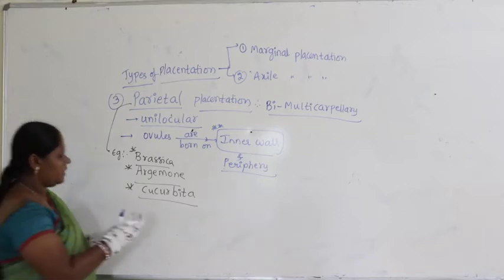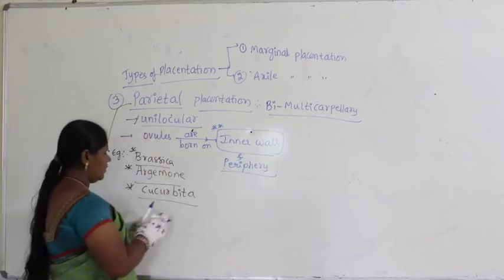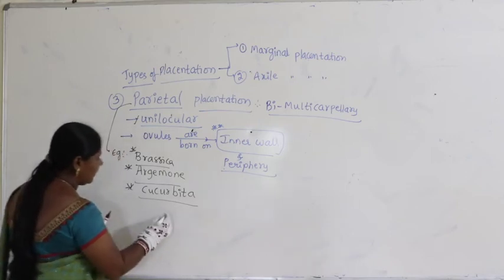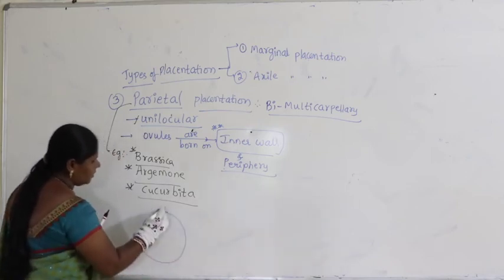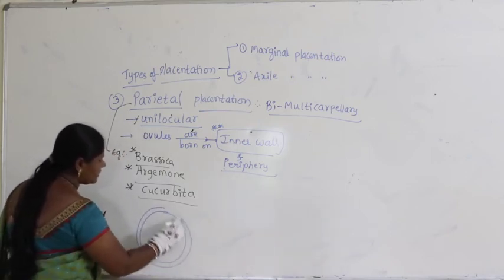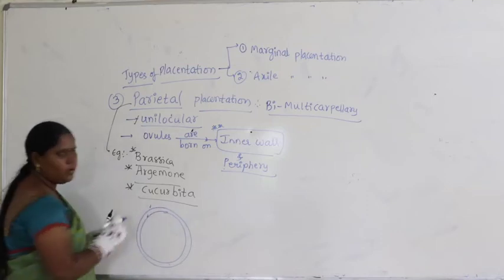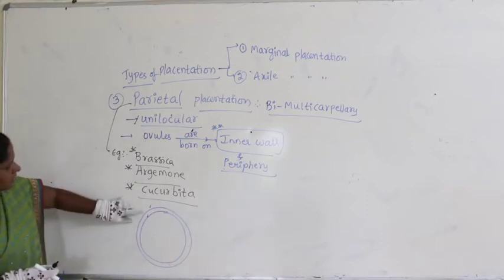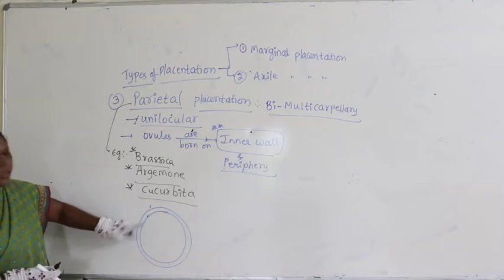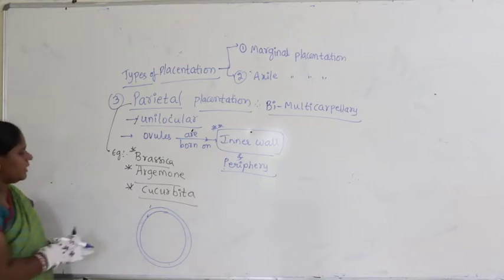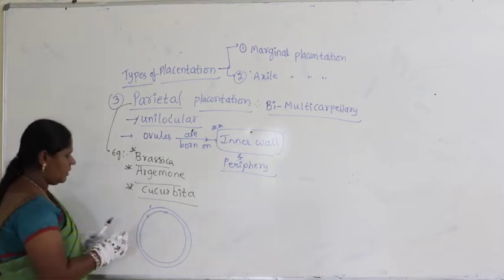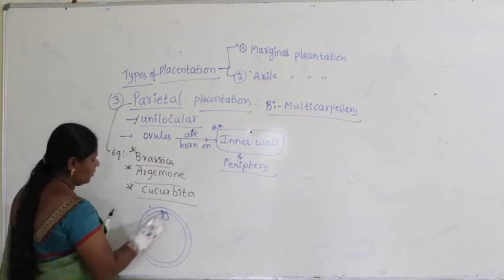Now, what is the meaning of this? When you see this is unilocular, you can see the arrangement is like this. These are the walls, outer wall and inner wall. We can see very clearly the outer wall as well as the inner wall here. Now, we can see the arrangement of ovules like this.